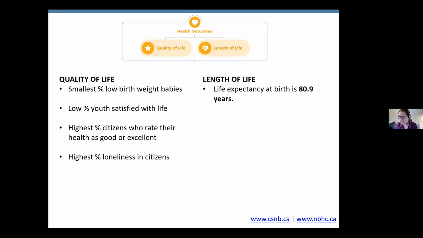It's the highest percentage of citizens who rate their health as good or excellent. It's the highest percentage of loneliness in citizens, so citizens who are lonely. And ultimately, life expectancy in this health zone is 80.9 years, which is higher than the New Brunswick life expectancy at 80.7.